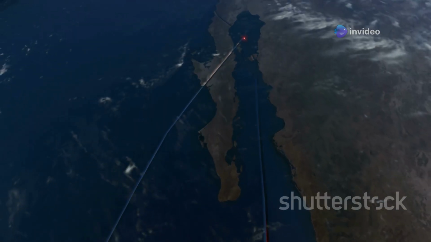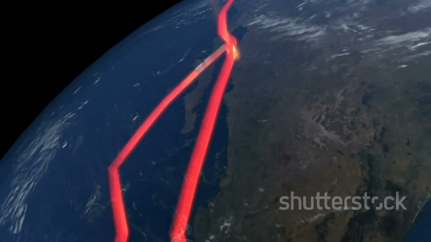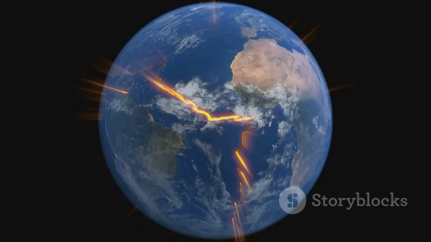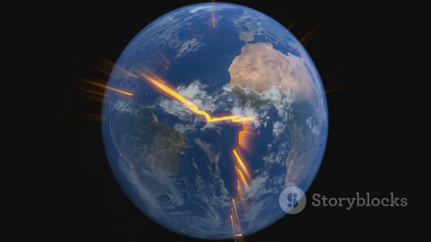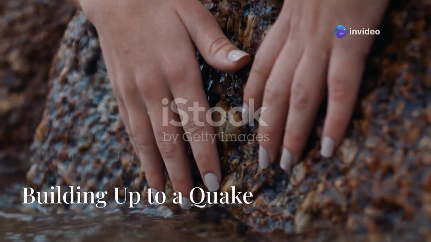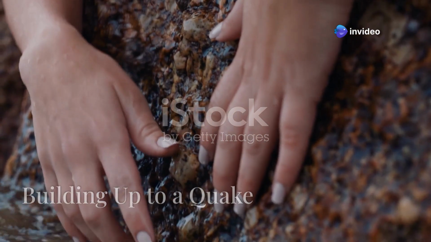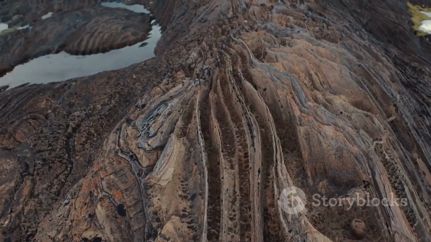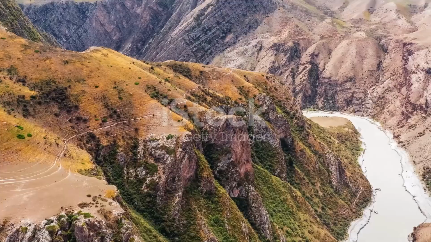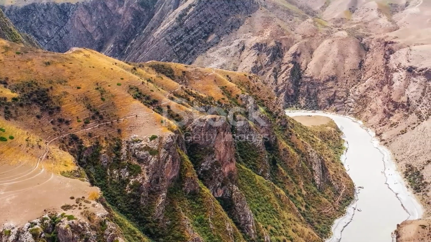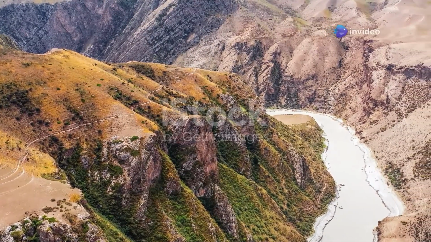The plates bump into each other, move apart, or slide past one another. These movements cause stress to build up along the plate boundaries. Imagine pushing two rough rocks together. They rub against each other. This creates friction. The same thing happens with tectonic plates. As they move, they rub against each other, creating enormous pressure.